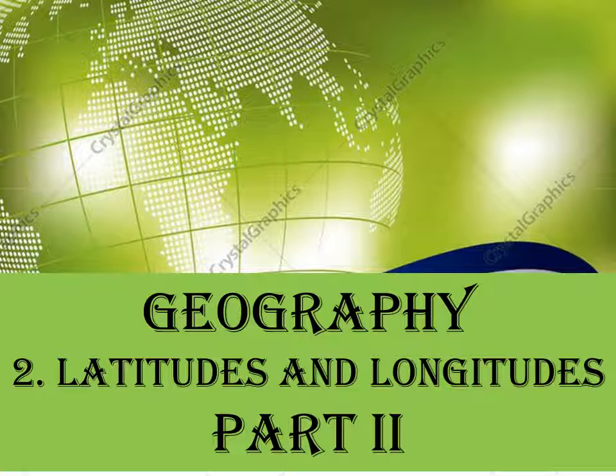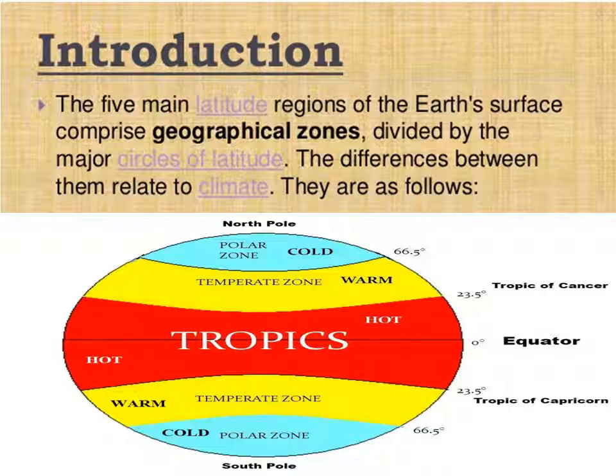Then we studied about latitudes also. These latitude lines we can call parallels or latitudes, and we saw the features of the latitudes also. Now today we are going to see about the important parallels.